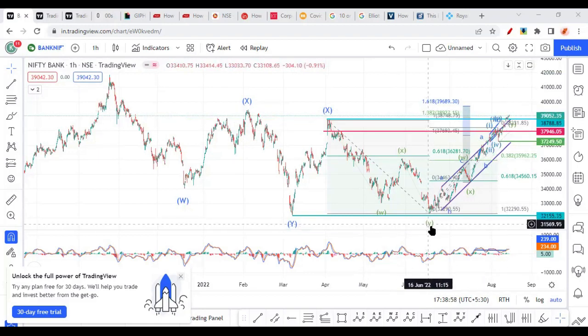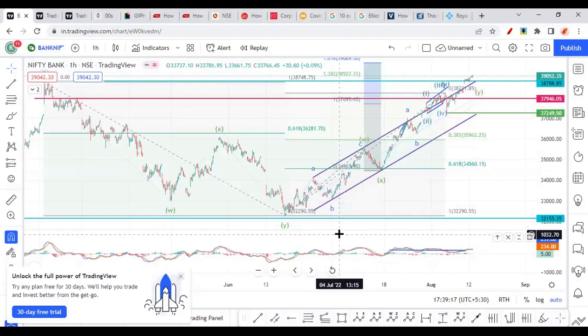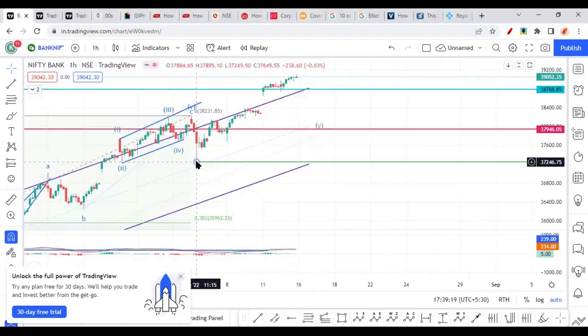Okay. So now as it has broken this swing high, let me bring the marker. So as it has broken this swing high, what I can consider here is wave A, B, and C is possible as an expanded flat correction. So that is another way to consider. So here Bank Nifty didn't break this and didn't come towards this level. That's what we have discussed in the previous video.